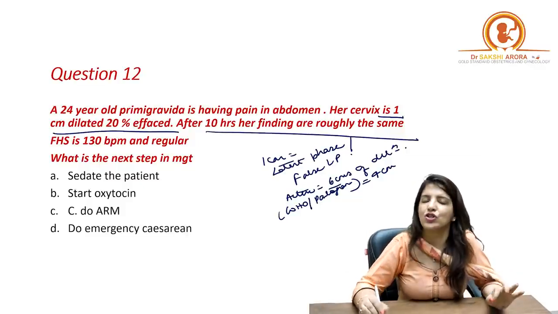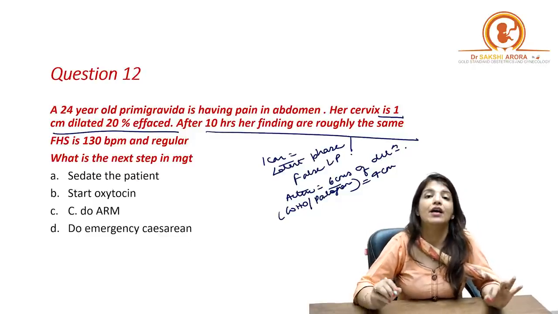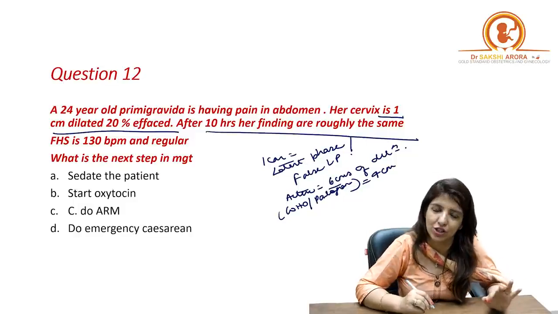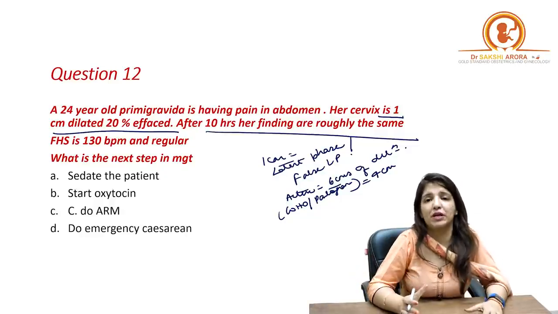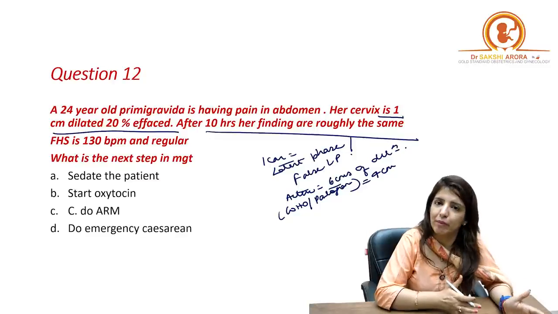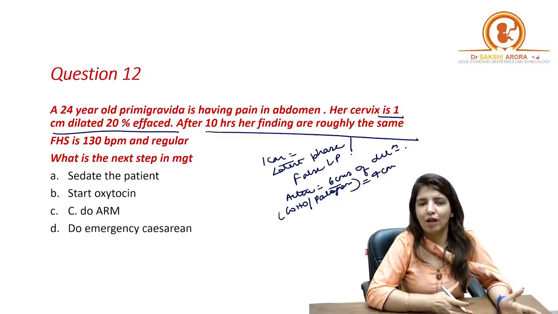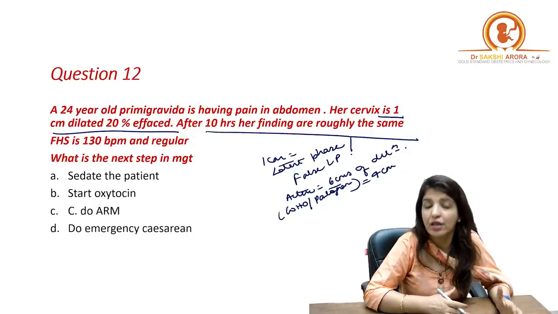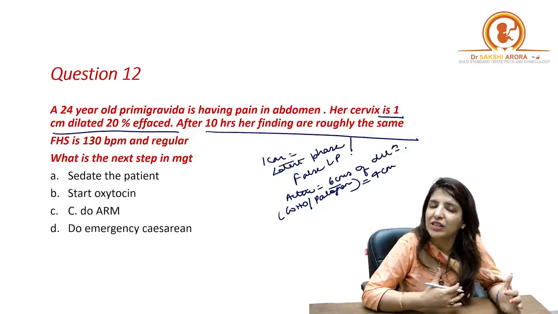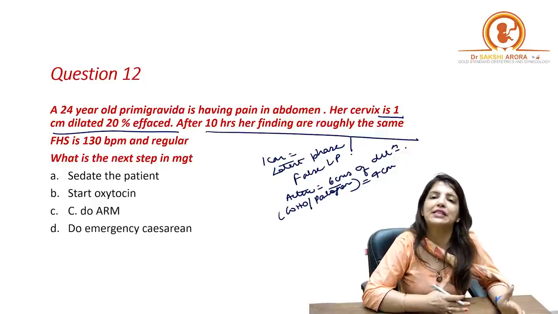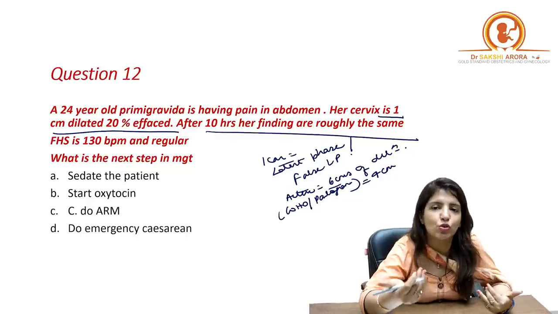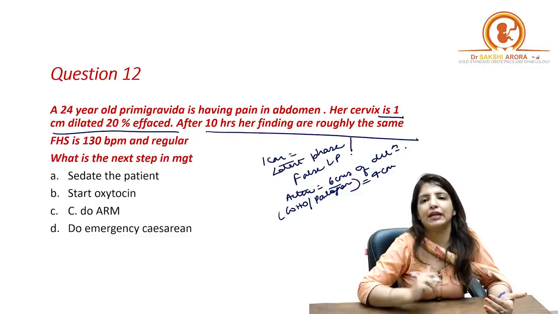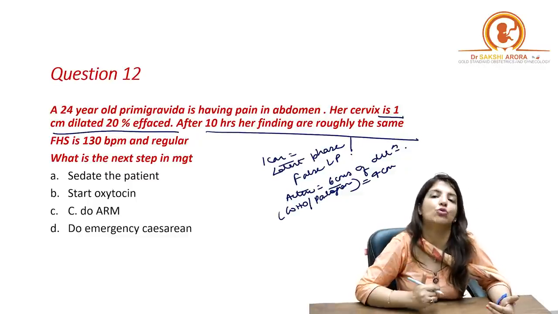Right? Now, in this question over here, the primary gravida patient has been in labor for 10 hours. Her cervix is 1 centimeter dilated. So either she's moving towards prolonged latent phase, or it could be a case of false labor pains. In order to differentiate between them, I'm going to sedate the patient. When you sedate the patient or give therapeutic rest, false labor pains subside, whereas true labor pains do not subside, and once the patient wakes up, she will automatically be in active phase, or at least her dilatation would have progressed.